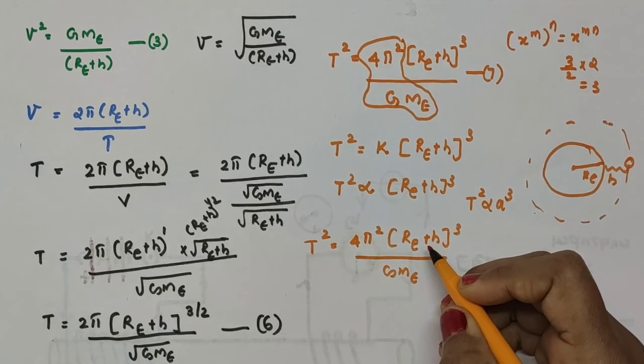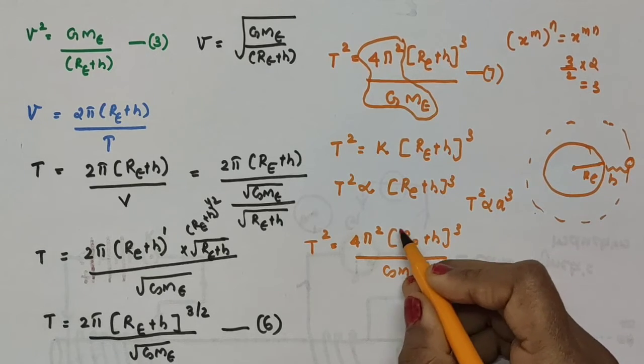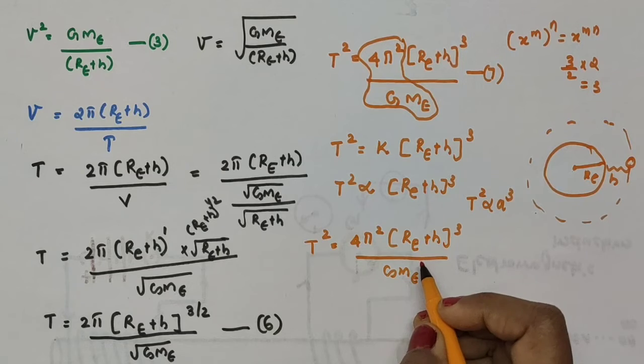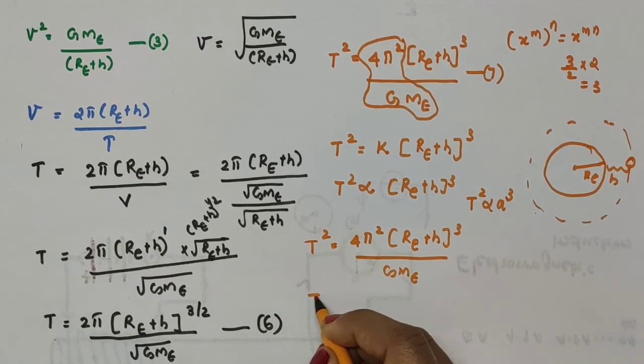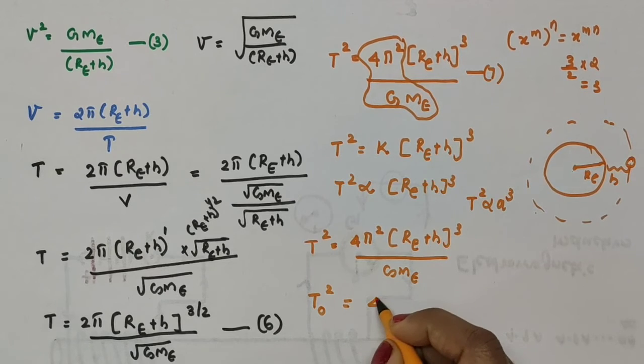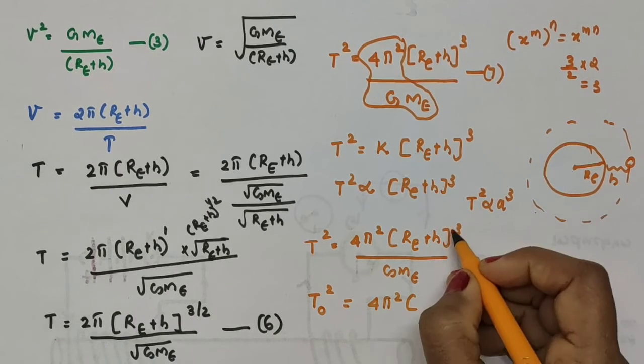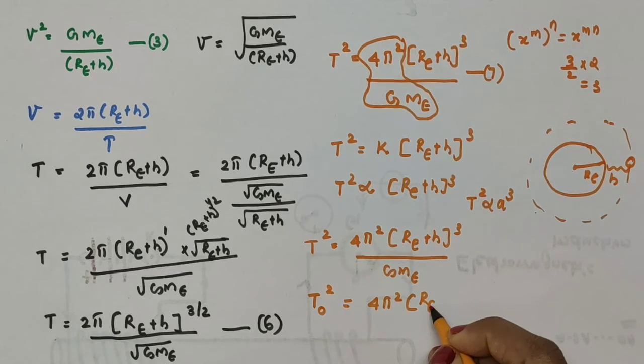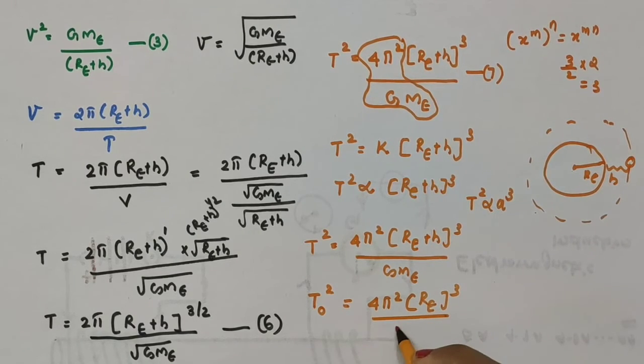That is, this H can be neglected in comparison with RE. So for such satellites very close to the earth's surface, let its time period be T0. So T0 squared is equal to 4π squared into, H can be neglected while comparing it with RE, so this becomes RE cube divided by G into ME.